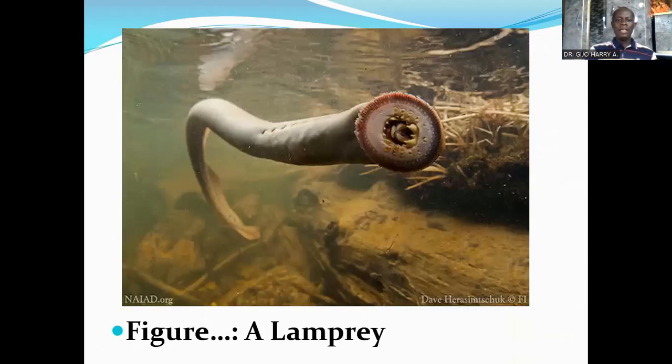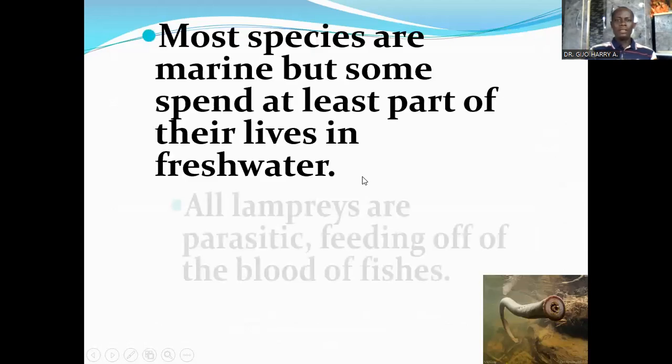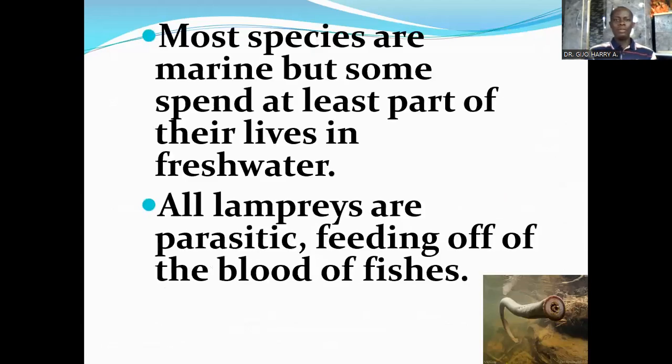Here is a picture of the lamprey inside the water. This is the mouth, adapted to a parasitic way of life, and these are the gill openings. Now, I want to look at some very important features of the lampreys. Most species are marine, but some spend at least part of their lives in fresh water. All species are parasitic, feeding on the blood of fishes.